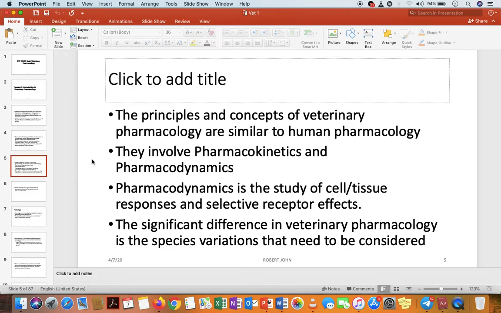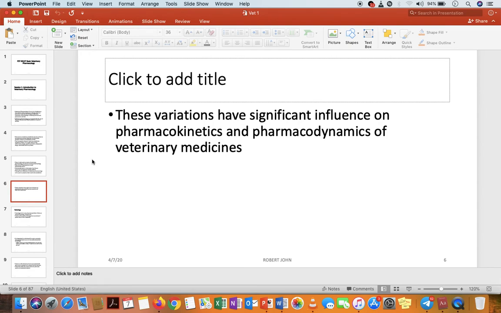And by them being of different species, there is a difference in the way these animals respond to drugs. And those variations, we call them species variations. The way these animals will respond to the drug is based on that particular species, and in another species it will be a different response. So there is a significant difference in veterinary pharmacology, and this is the species variation. We needed to explain in detail about these particular variations.